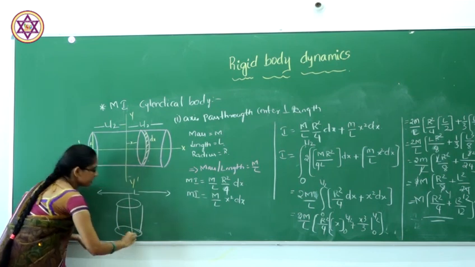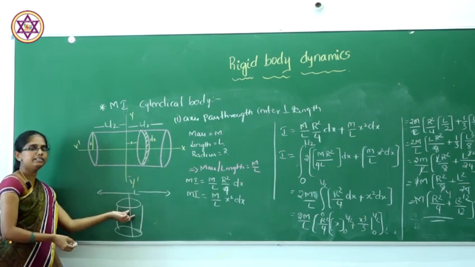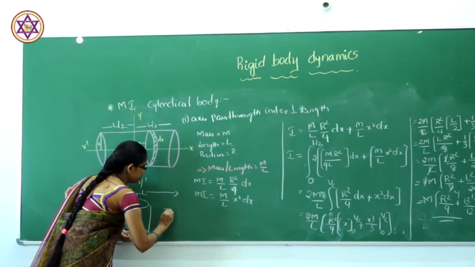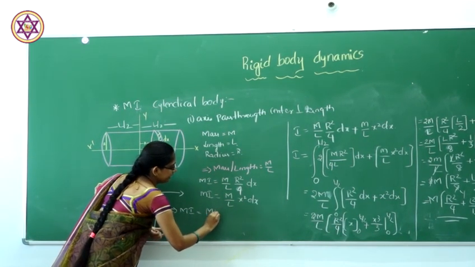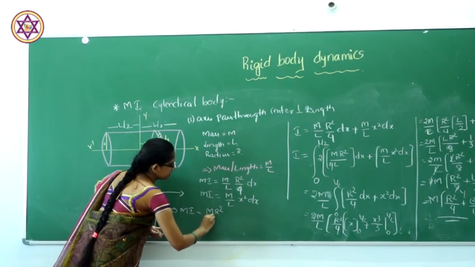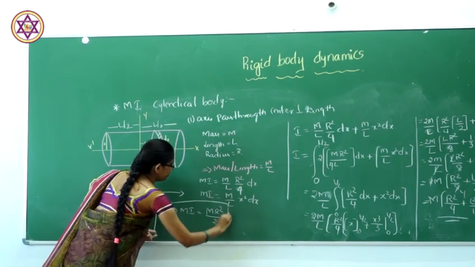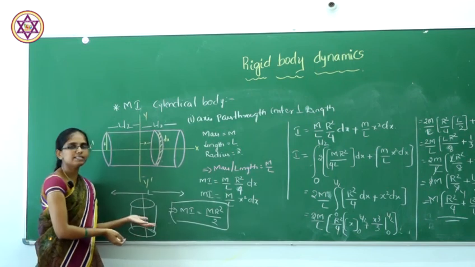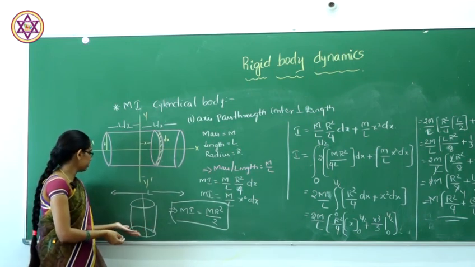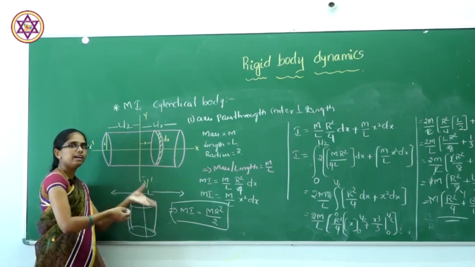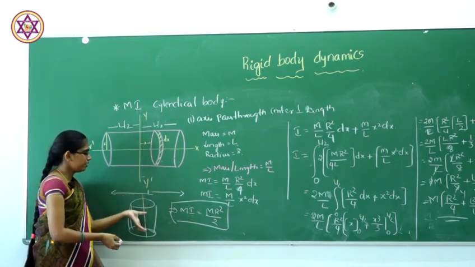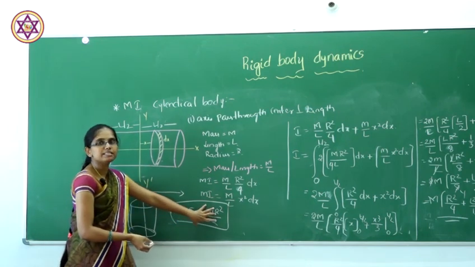When it passes along the diameter, the moment of inertia will be given by m r square divided by 12, same as the circular disc. We need not derive that when it passes along the diameter, it is the same as the circular disc.